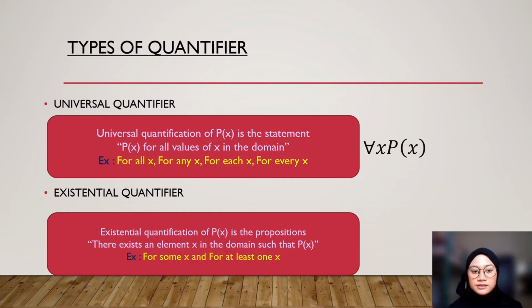Next, existential quantifier. The existential quantification of Px is the proposition that there exists an element x in the domain such that Px, and the other statements that use existential quantifier are for some x and for at least one x. And this is the symbolic form for existential quantifier. Next, I will show you the examples for universal quantifier and existential quantifier.